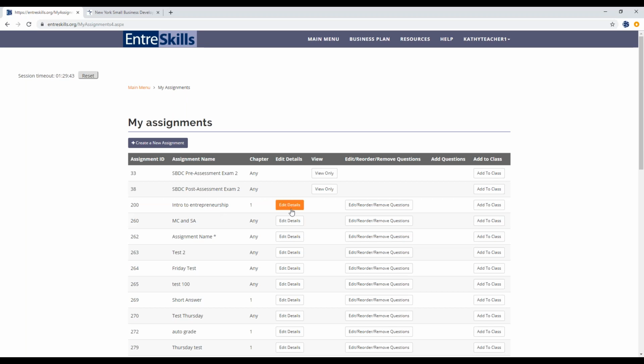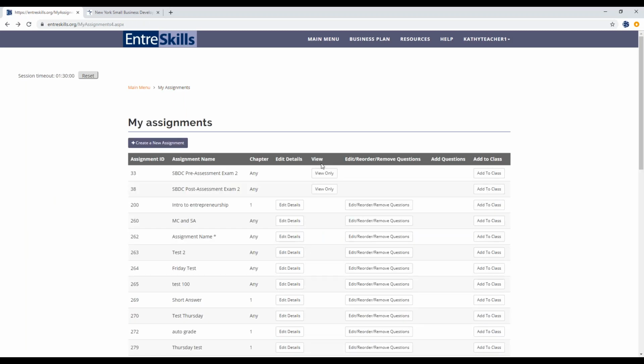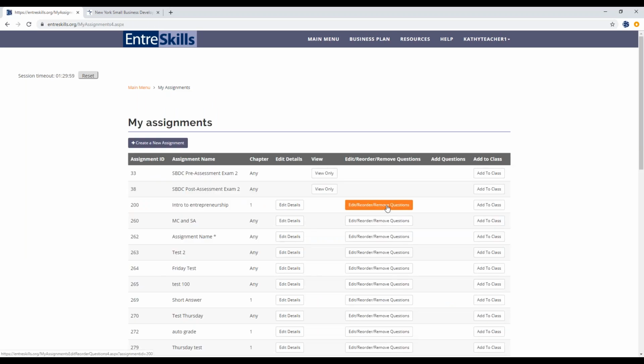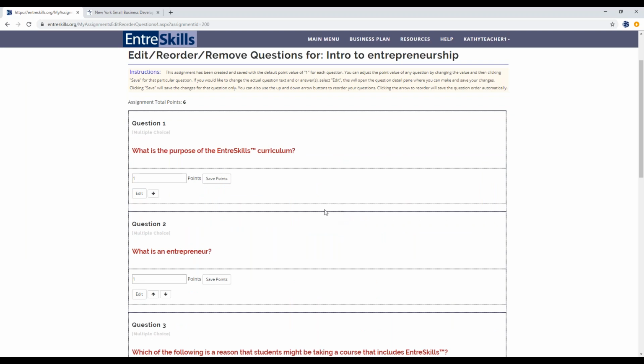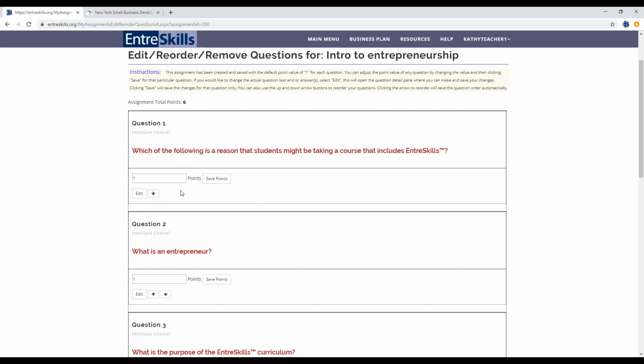And from this page, you can edit assignment details. That's just the name and the chapter affiliation. You can also, as you can see, delete the assignment from this page. If you want to reorder any questions or edit any questions on that assignment, you can do that here. Clicking on these arrows just moves assignments or questions up and down. You can assign point values here.